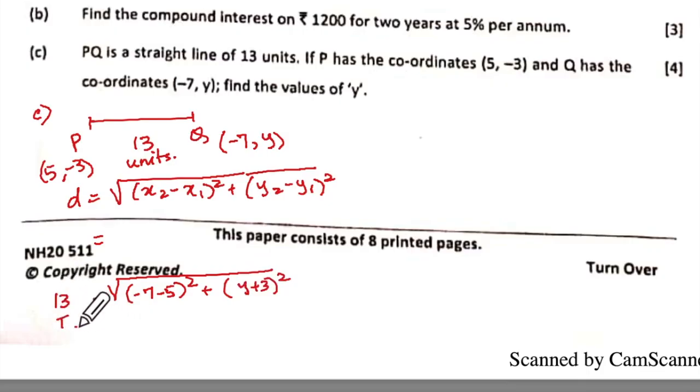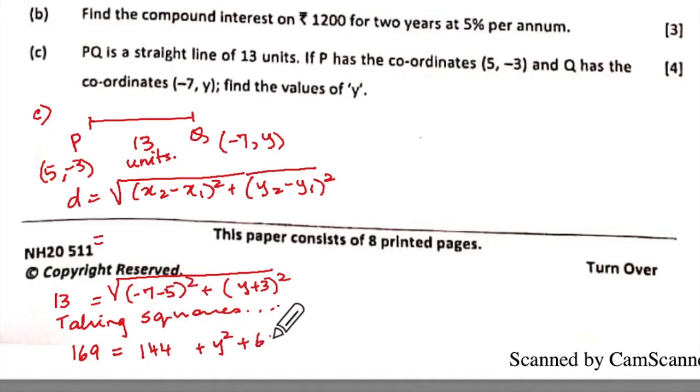Then taking squares of both sides. So 169 will be equal to minus 12 square, which is 144, plus y square plus 6y plus 9. Okay, so we will have 0 equal to y square plus 6y. This when you add, you'll get 153, correct?